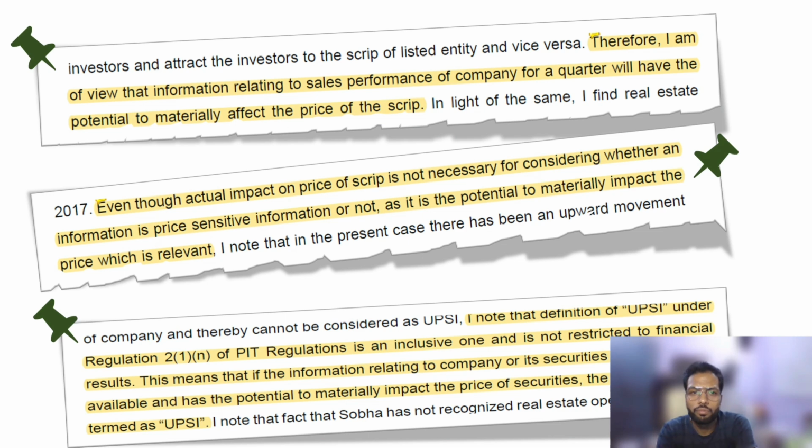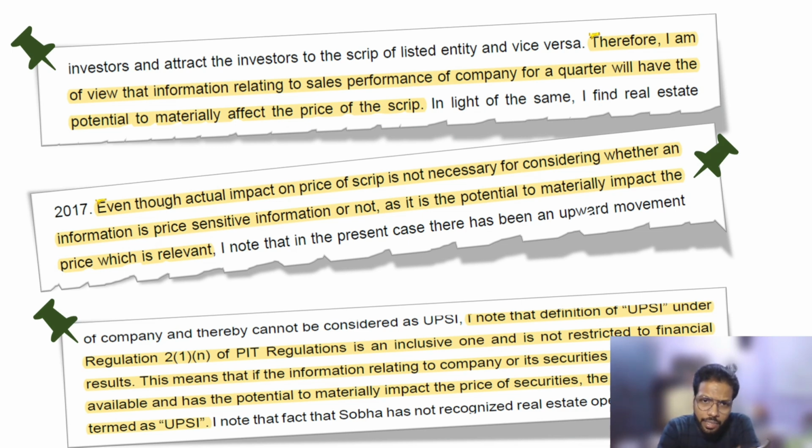Most people before the judgment considered that one particular line item cannot be construed as a UPSI, but they said that your sales performance for the particular quarter, if it materially affects the price of the security, can be construed as a UPSI also.